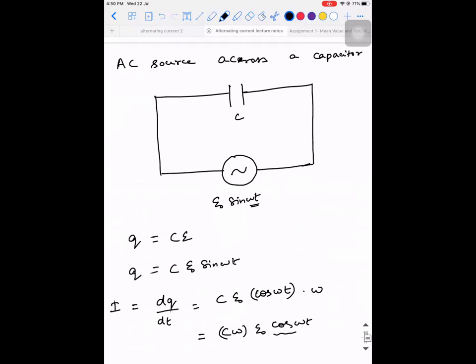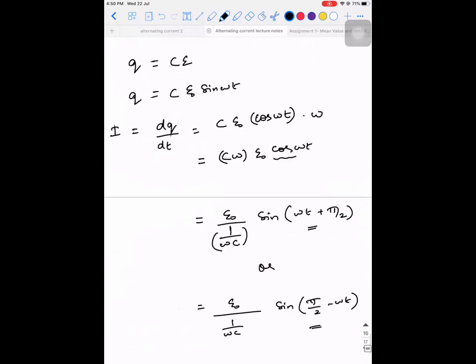So input voltage is E naught sine omega t, and the current is coming out as E naught divided by 1 by omega C into cos omega t. Cos omega t is either sine pi by 2 plus theta or sine pi by 2 minus theta. Both are right. But the question is, you cannot have two values. So which one is right? Pi by 2 minus.